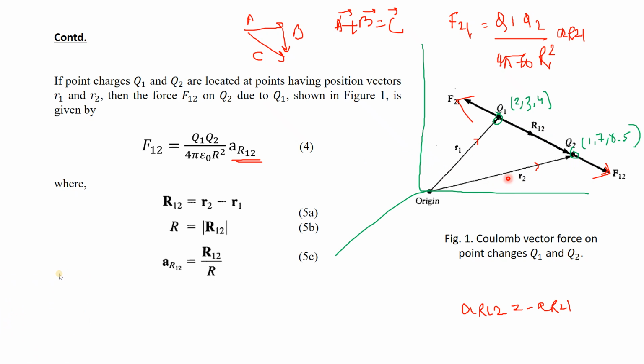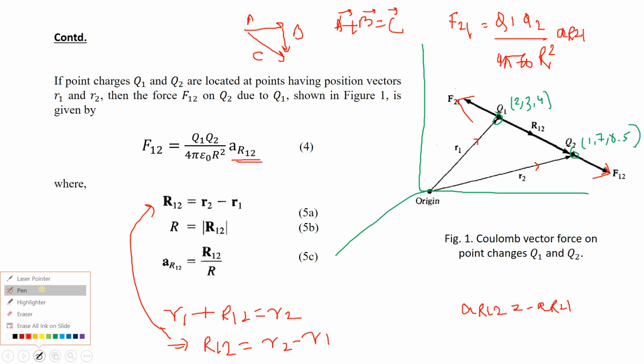So here similarly, if you focus on this, R1 plus R12 equals R2, meaning small r1 plus small r12 equals small r2, isn't it? That means small r1 plus capital R12 equals small r2, or capital R12 equals small r2 minus small r1. Got this?